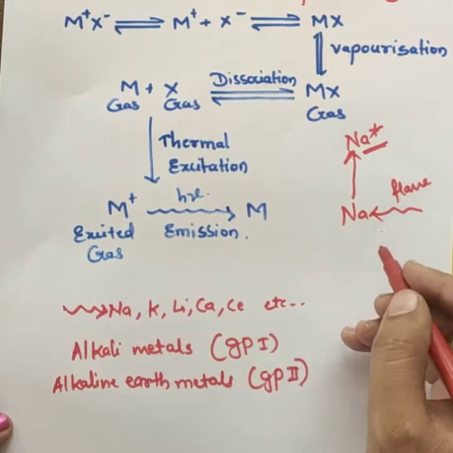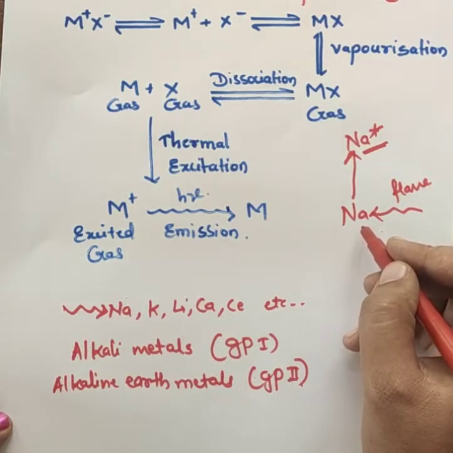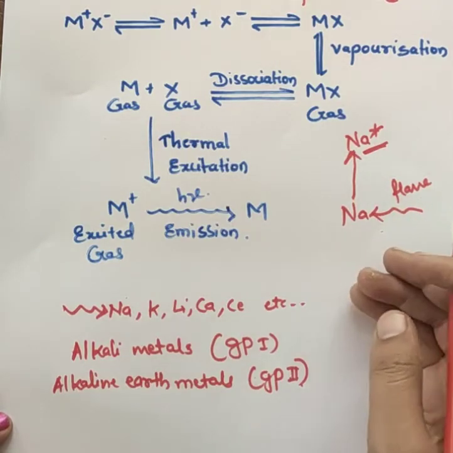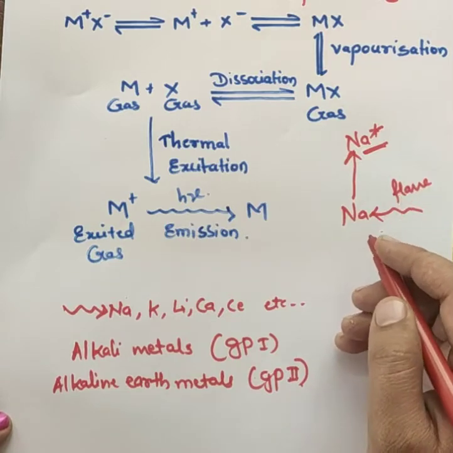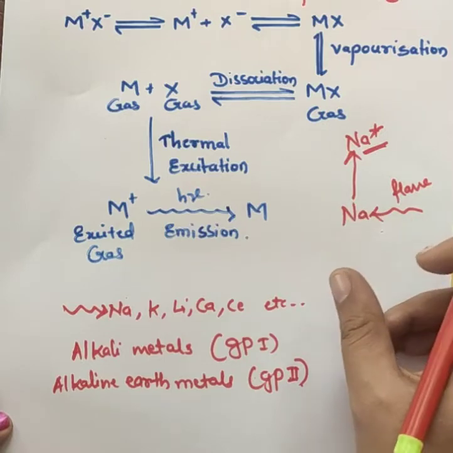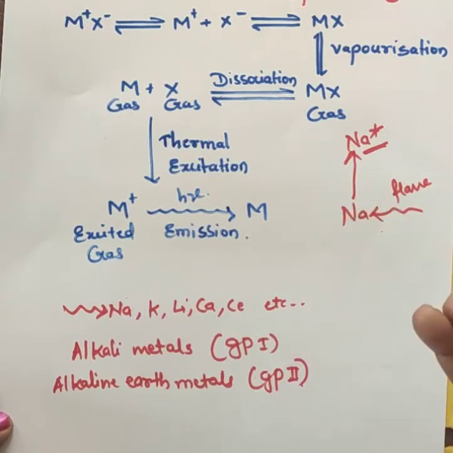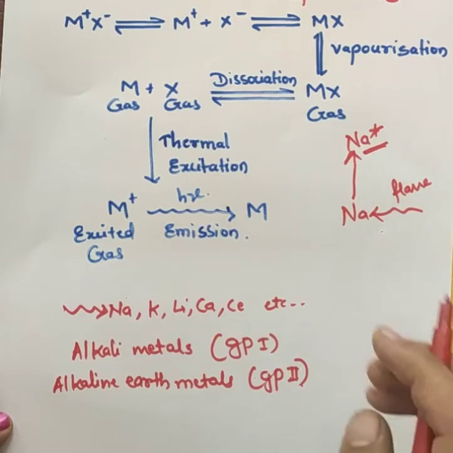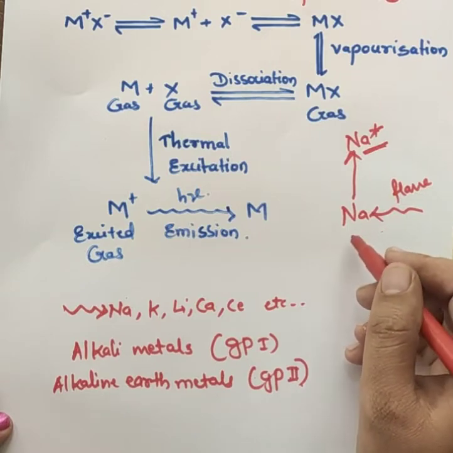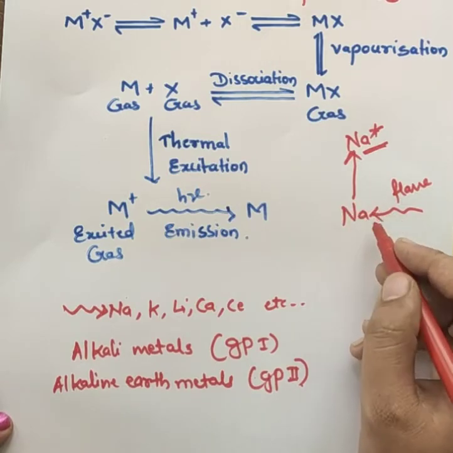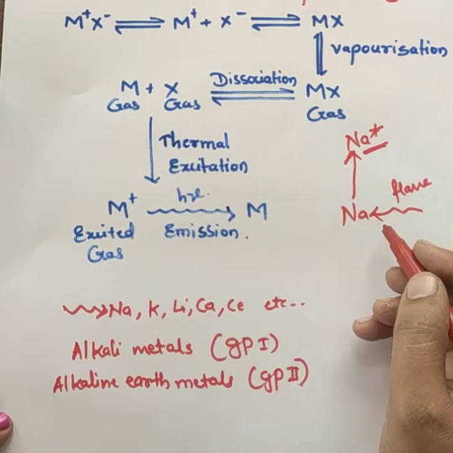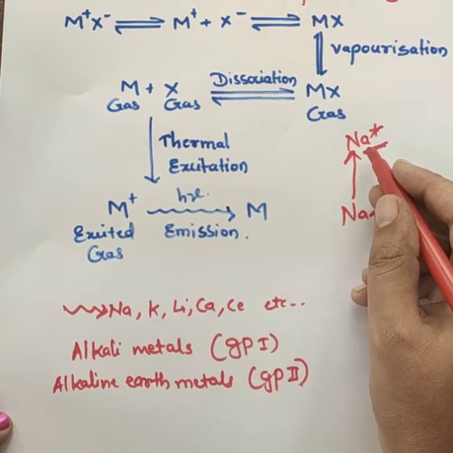Here, suppose we are having a sodium sample, a sodium salt sample, or we can say an NaCl solution sample. Now we have to detect the sodium element present in the solution, and consider that the solution may be unknown to us. When that solution is subjected to the fire or flame, the sodium element will absorb the thermal energy from the source and be excited to a higher energy level.